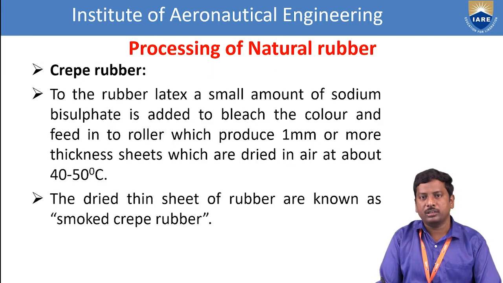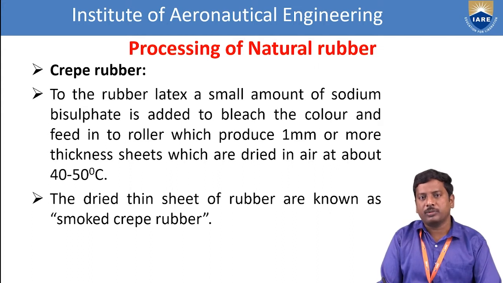After that comes the crepe rubber. Preparation of crepe rubber: to the rubber latex a small amount of sodium bisulfate is added to bleach the color, and it is fed into rollers which produce sheets of 1 millimeter or more thickness, which are dried in air at about 40 to 50 degree centigrade. The dried thin sheet of rubber is known as the smoked crepe rubber. So first of all we get a sheet rubber, and from the sheet rubber we obtain the smoked crepe rubber.